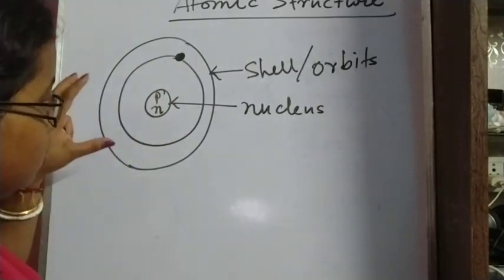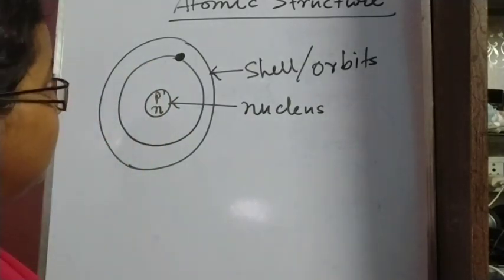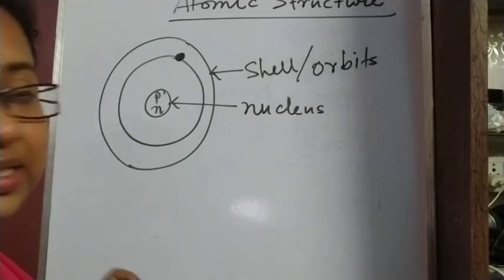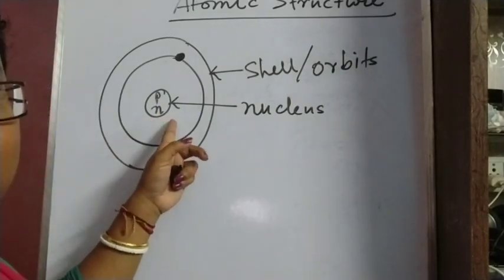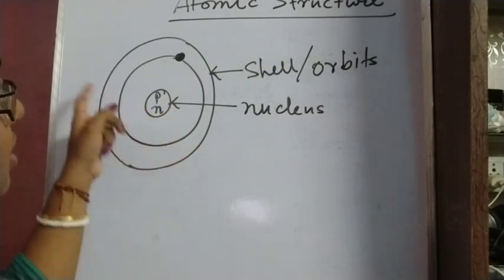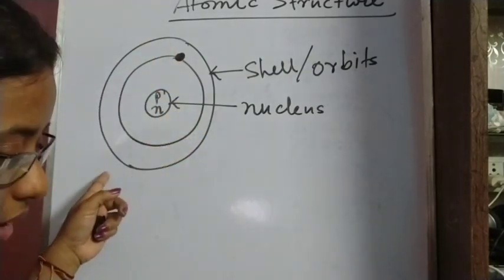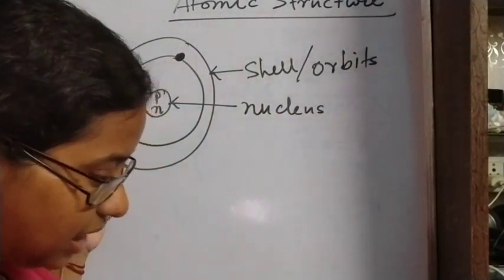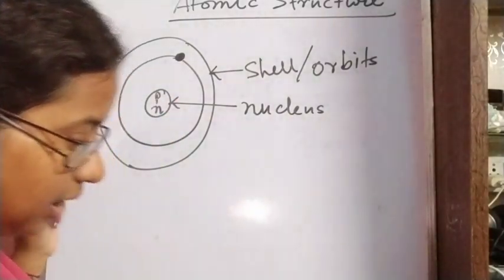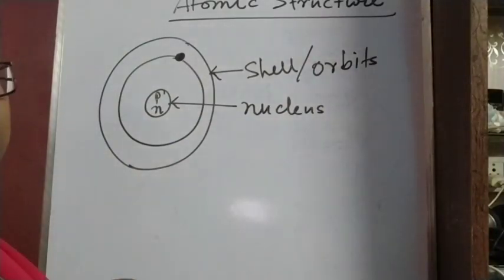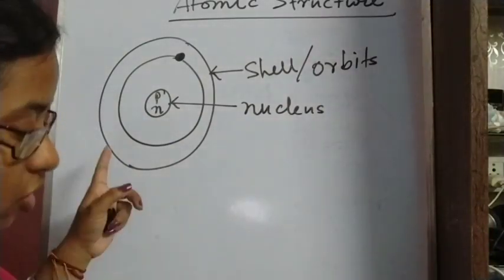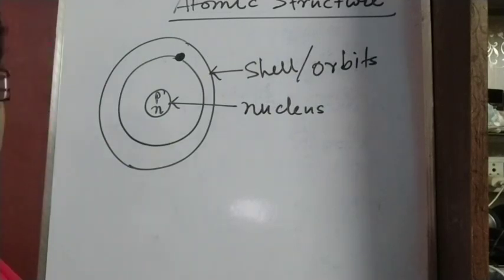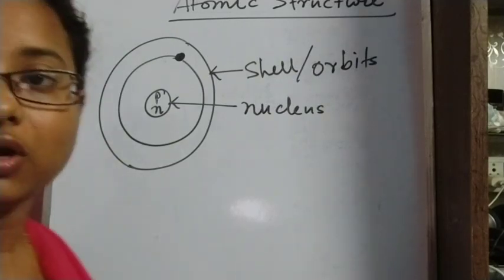Now, two main parts are there in the structure of an atom. One is the center part, that is the nucleus, and the other, these shells, we will call as extranuclear part, or the orbits or shells. Now these orbits or shells are called the energy levels. Why are these called energy levels?